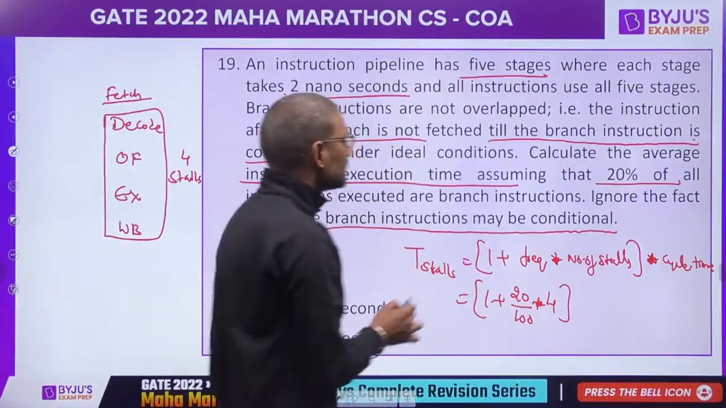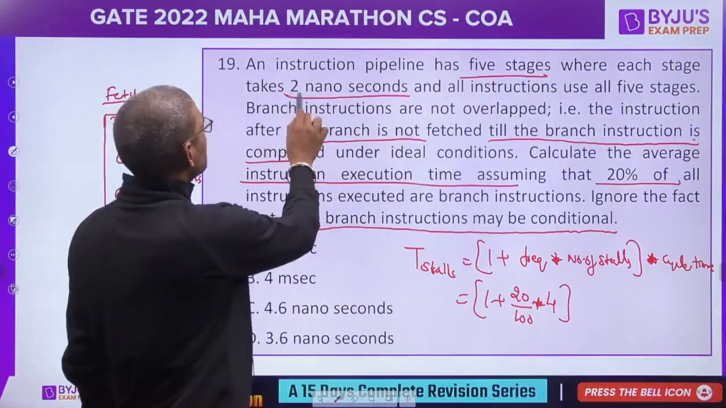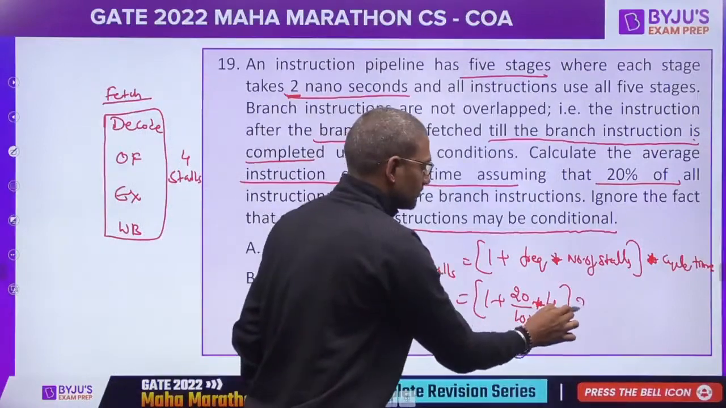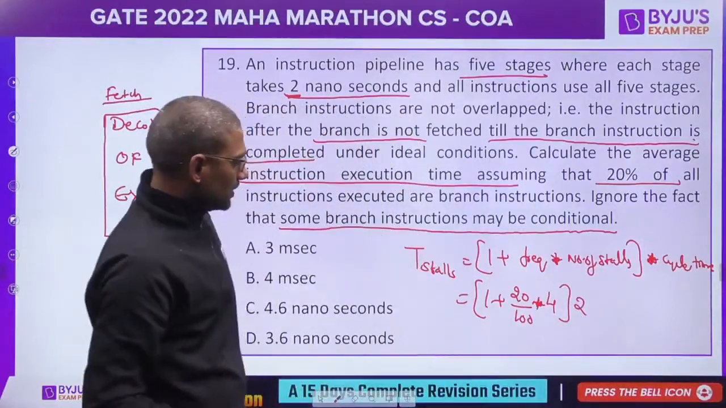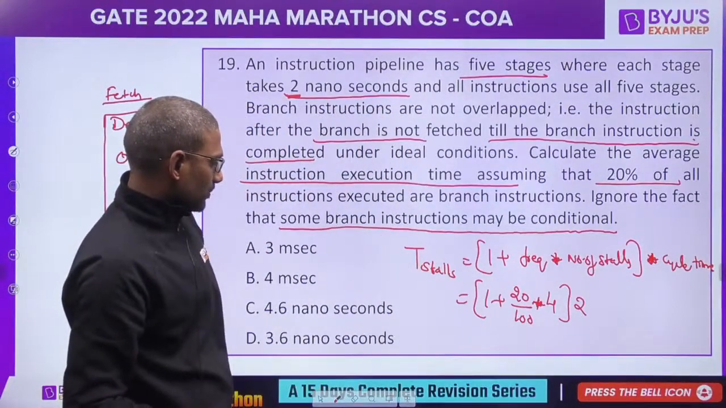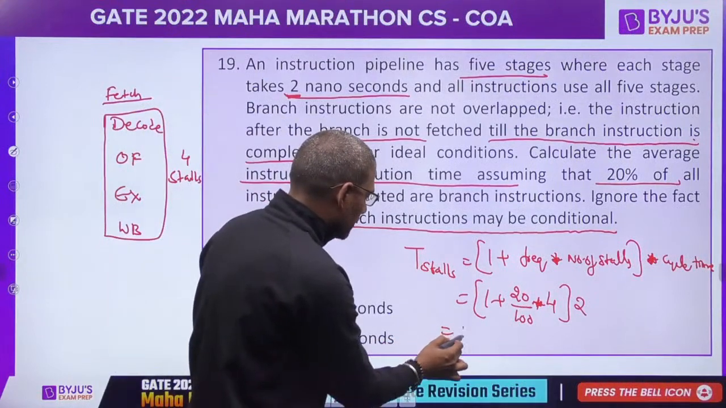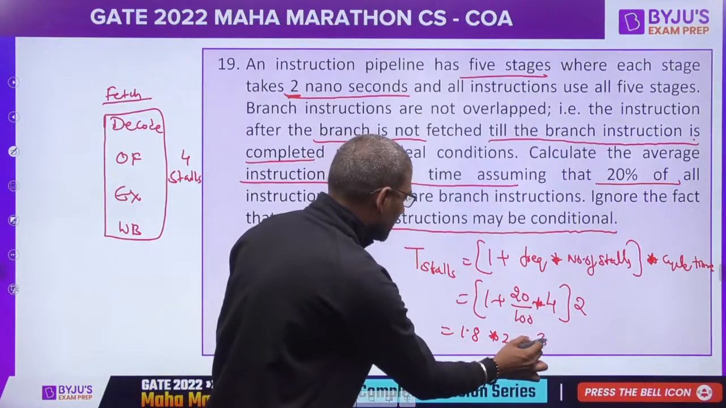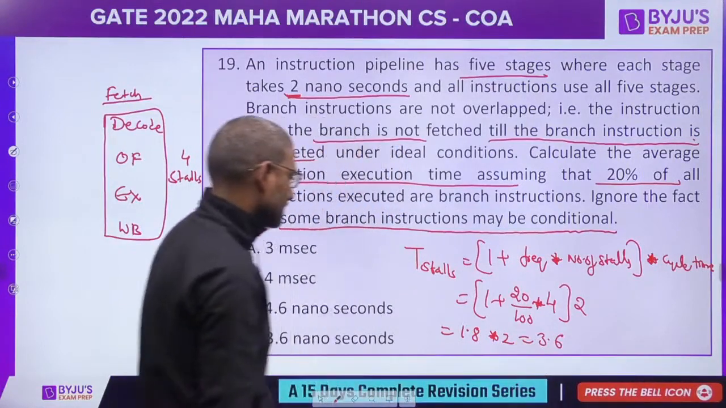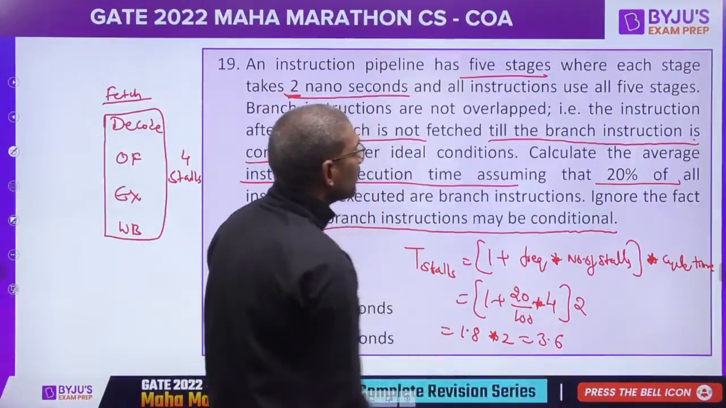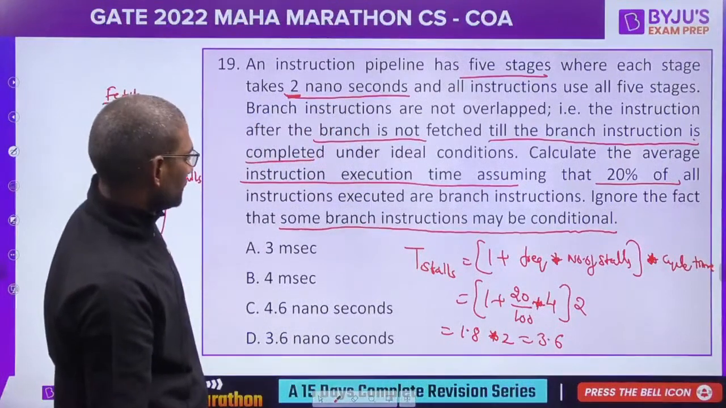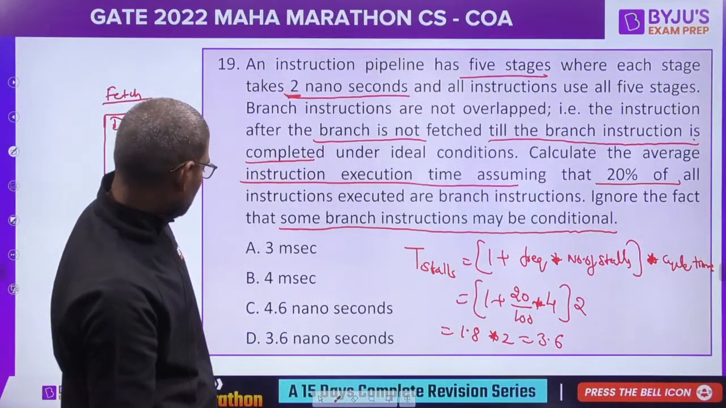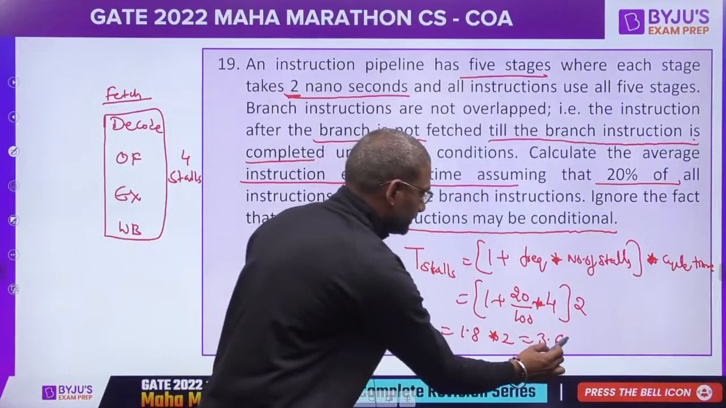And what is the cycle time? 2 nanoseconds. So this is 80 by 100, 0.8. So this would be 1.8 multiplied by 2. So this would be 3.6 nanoseconds. Nano or milli? Nanoseconds.